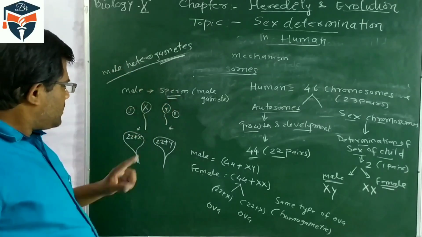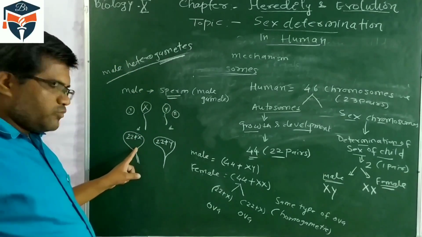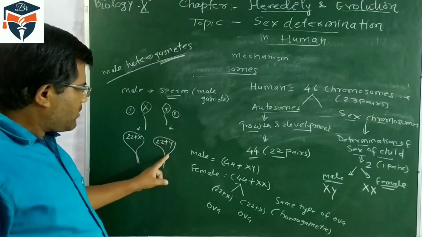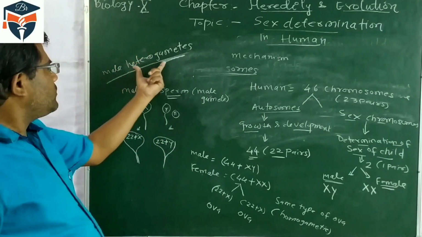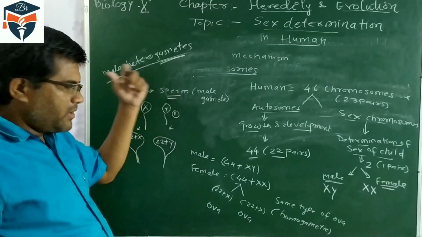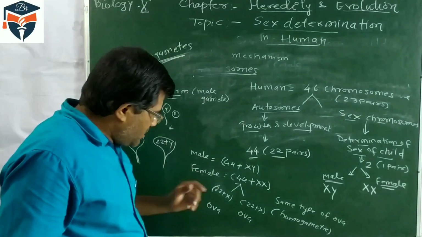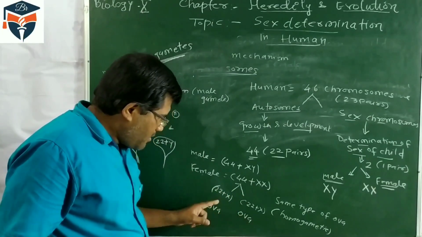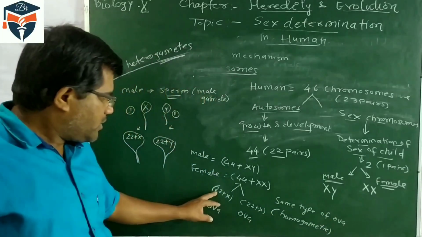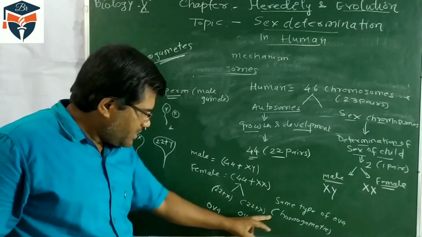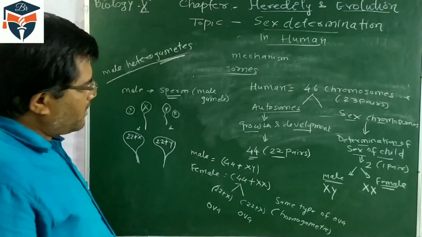So each sperm is 22 plus X in one type and 22 plus Y in the other. It is called heterogametic because two types of gametes are produced. But the female produces ova of the same type, 22 plus X, 22 plus X, and is homogametic.